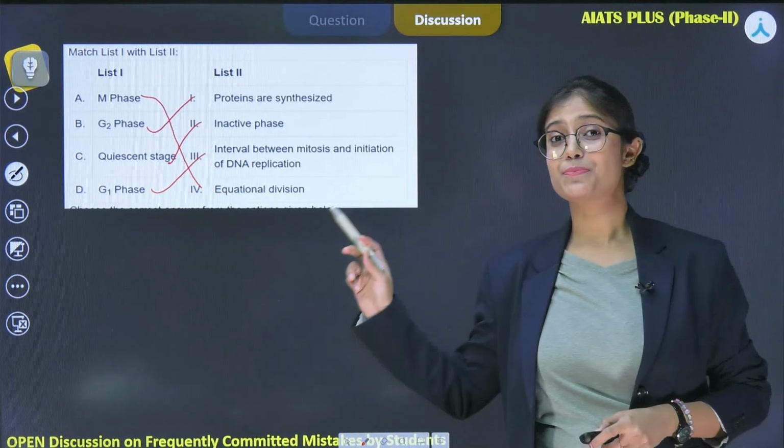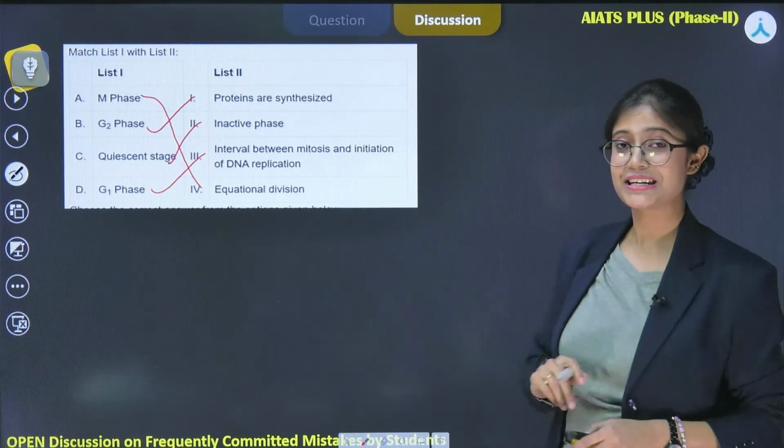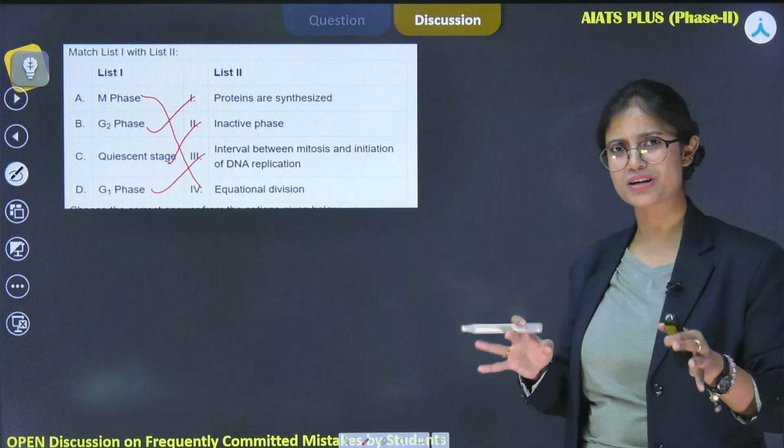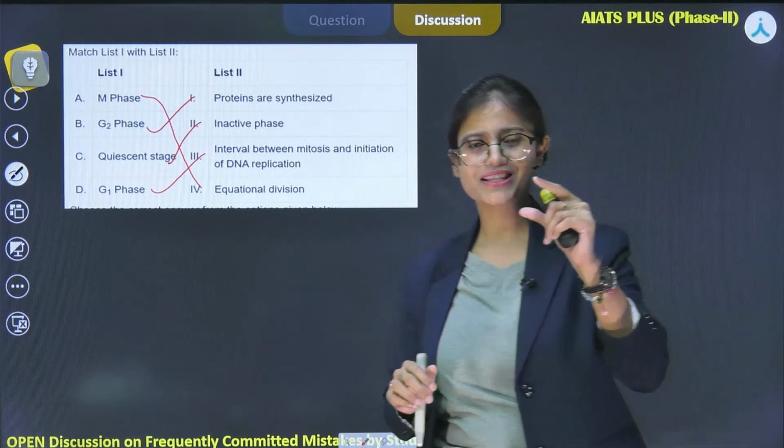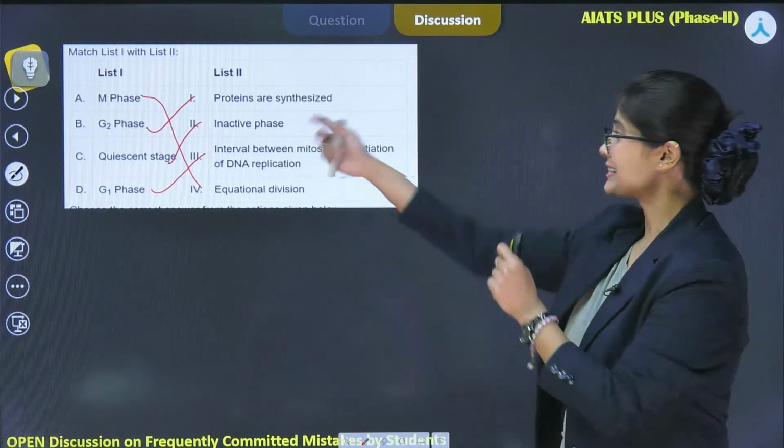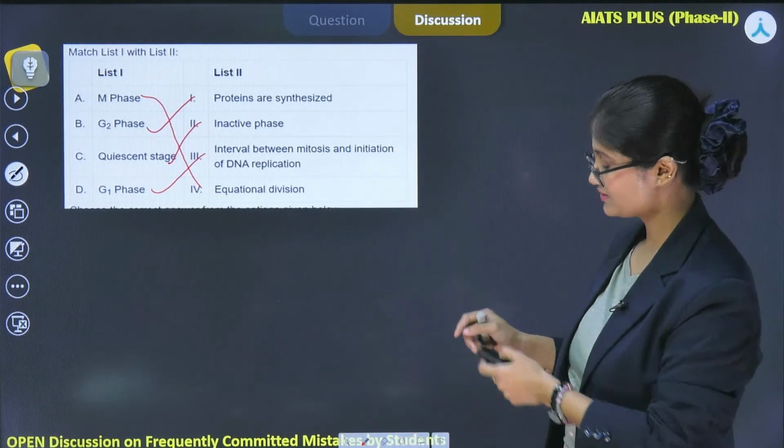So these types of questions are also asked in the NEET exam. So you can understand how important this topic is. But in NCERT, it is given so briefly. But please understand the cruciality of this topic.